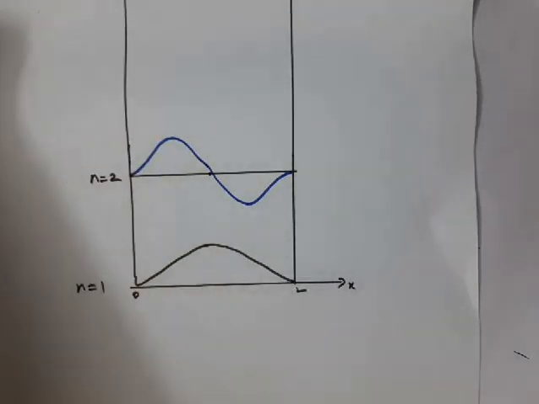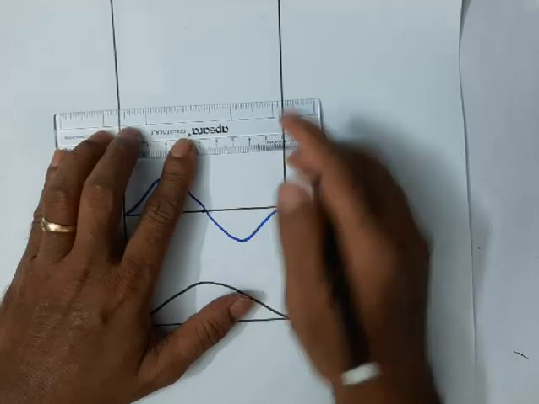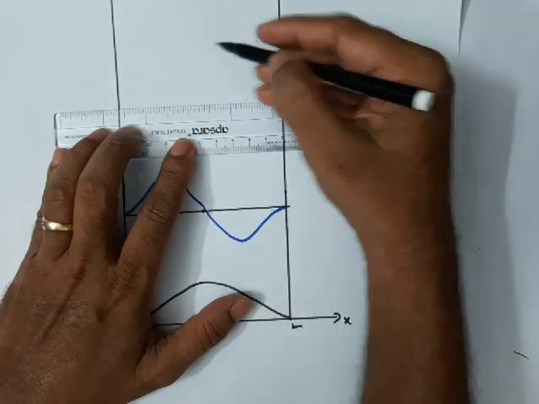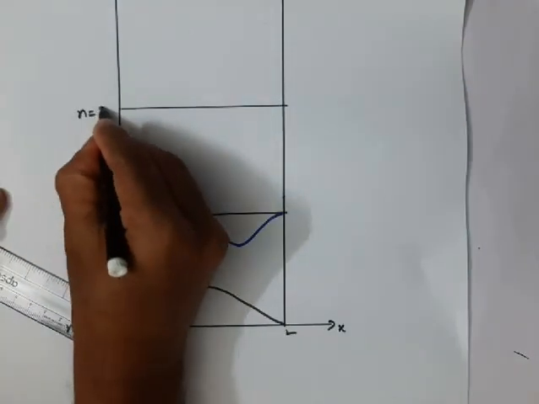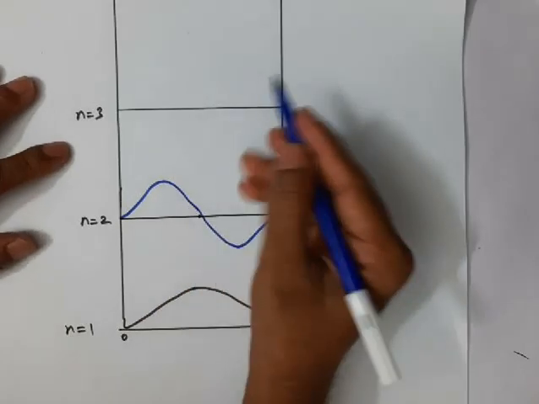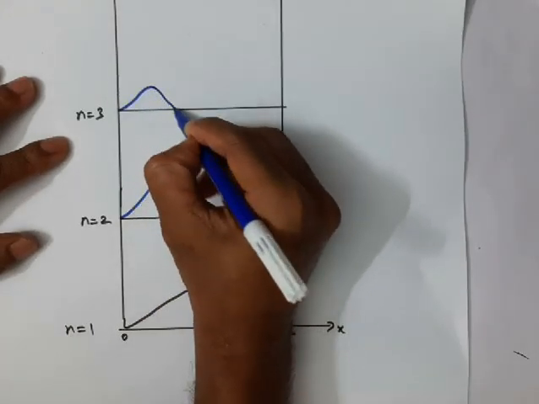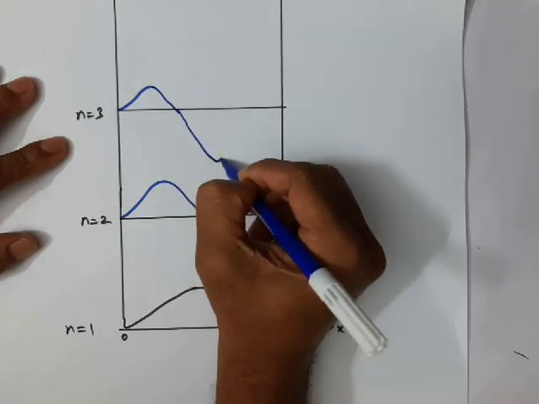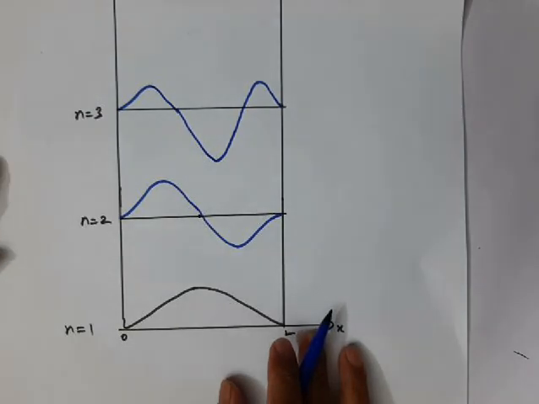What about in the second excited state? Yes, in the second excited state, it will appear like this. Right? So here n equal to 3 is called the second excited state. In the second excited state, the wave function plot will appear like this.